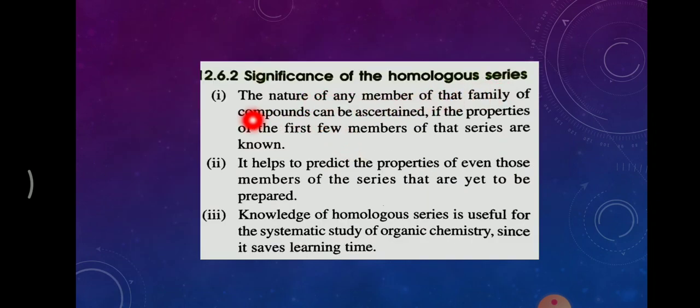Significance of homologous series. The nature of any member of that family of compounds can be ascertained if the properties of the first few members of that series are known. It helps to predict the properties of even those members of the series that are yet to be prepared. Knowledge of homologous series is useful for the systematic study of organic chemistry, since it saves learning time. Thank you.